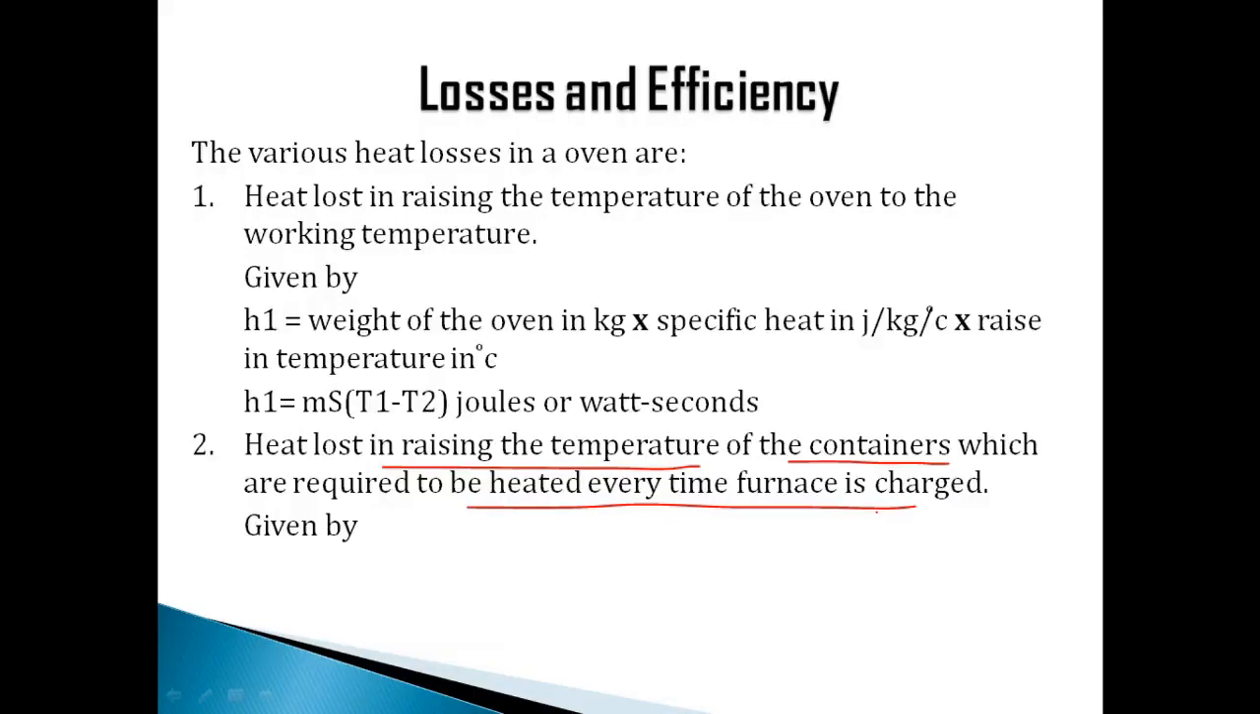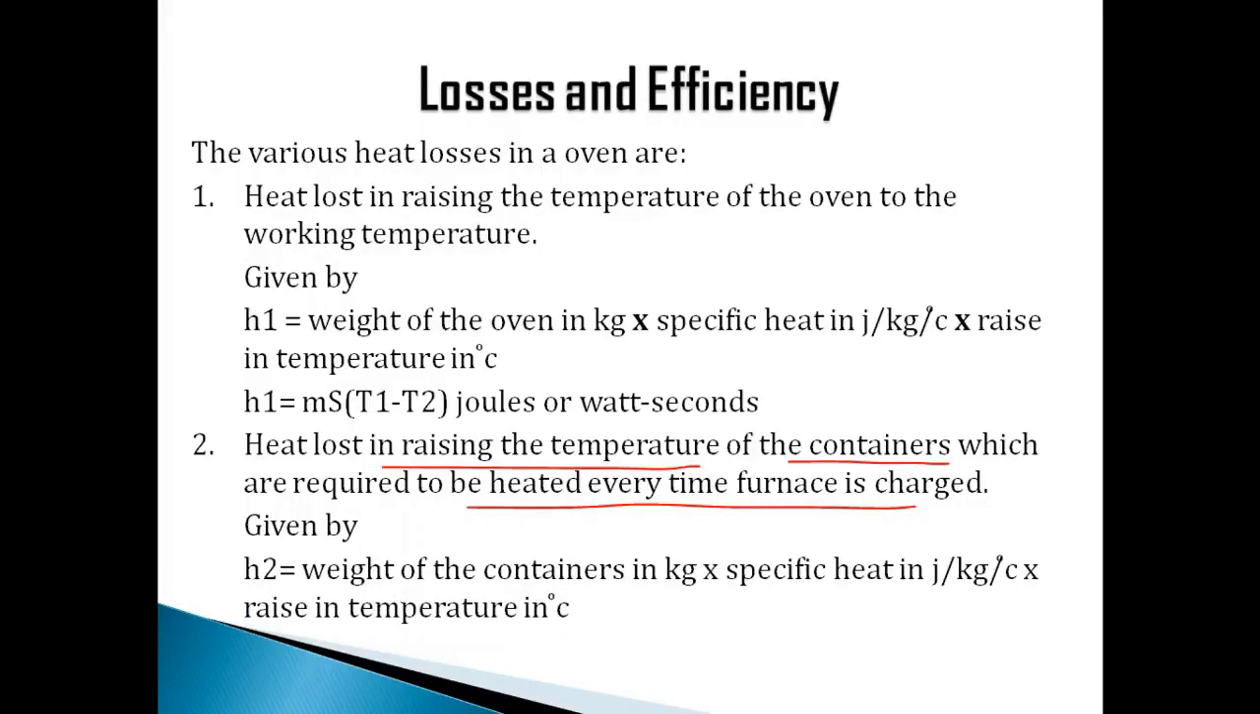Containers will be at room temperature, and that has to be increased. First we need to increase the oven temperature, and then the container will also get its temperature increased. So the power consumed for that is also wasted. So that can be given as the weight of the container. It depends upon the container's weight, its specific heat, and the rise in temperature, similar to this one, right?